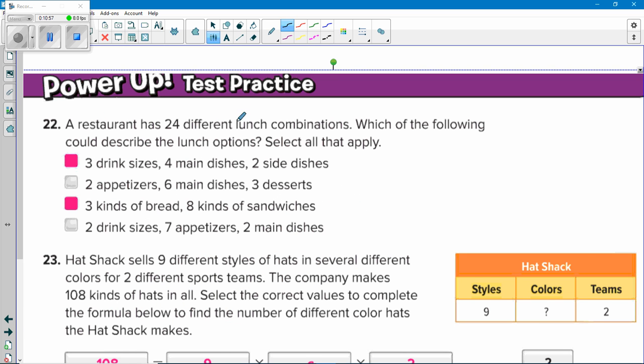A restaurant has 24 different lunch combinations. Which of the following could describe the lunch options? Select all that apply. Pick the ones that multiply out to 24.